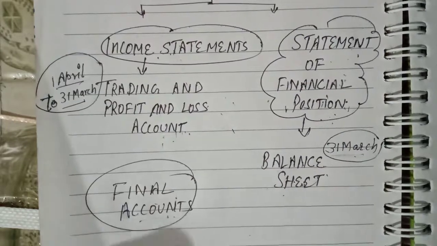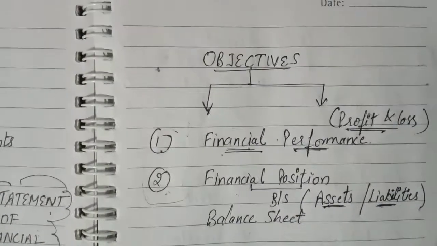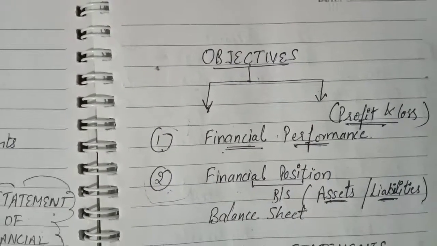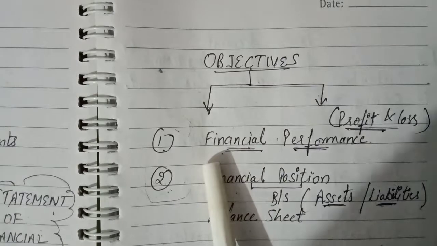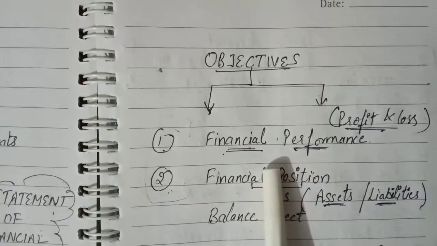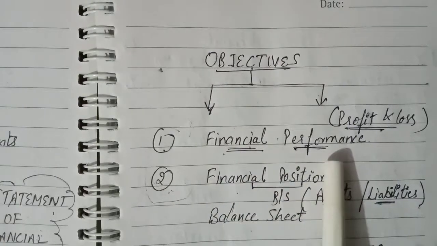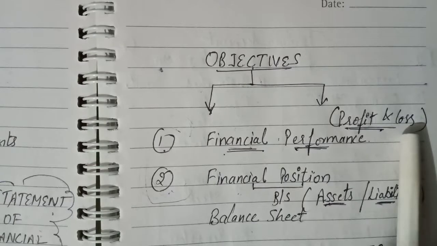Now let us discuss the objectives of financial statements. Mainly there are two objectives. First, to present a true and fair view of financial performance, that is profit and loss of the business.